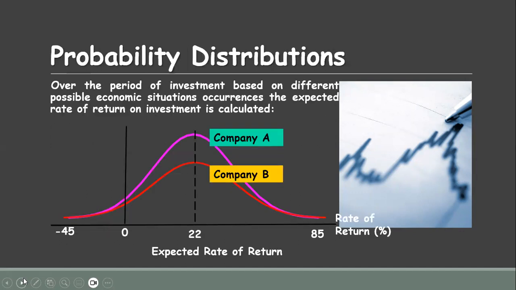Probability distribution: over the period of the investment, based on the different possible economic situation occurrences, the expected rate of return on investment is calculated. Here we have two types of companies, stocks. On the basis of different economic occurrences, the interest rate varies from minus 45 to 85. And based on the different occurrences probability, the expected return is calculated equal to 22%.